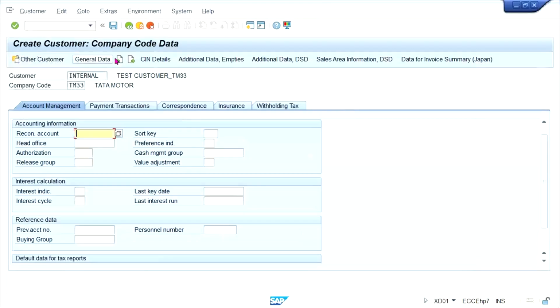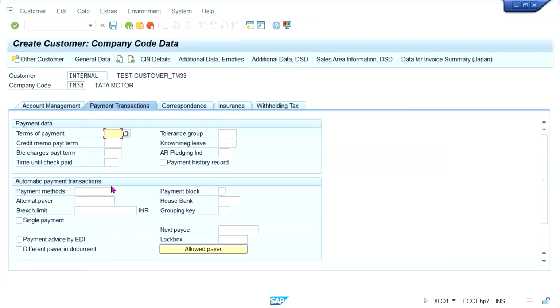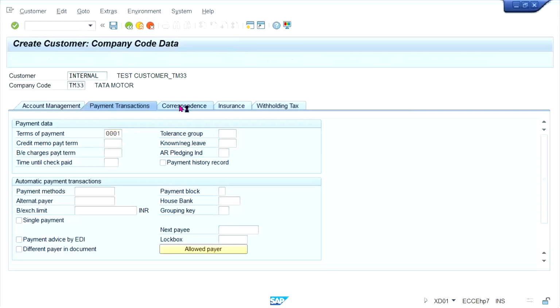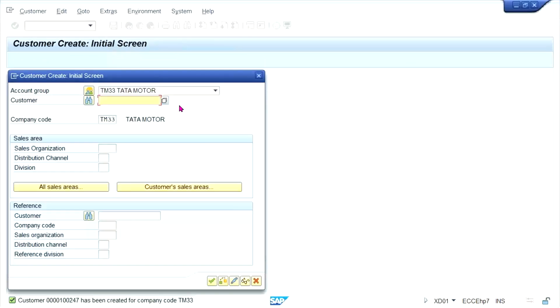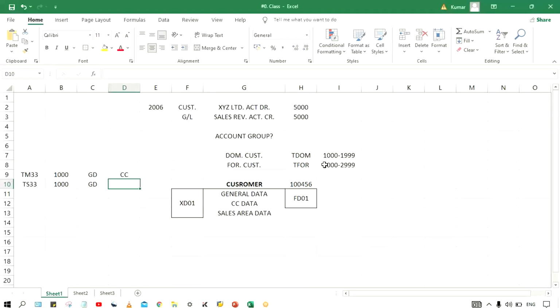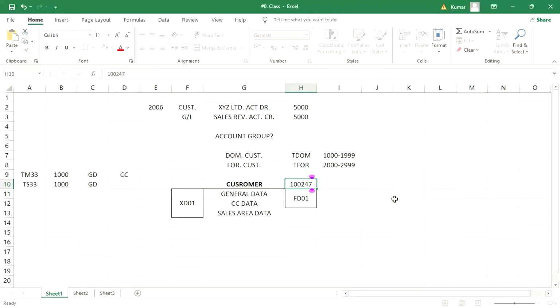You simply click on company code. Here the reconciliation account is 1005 and payment transactions 001. That's it. Correspondence and the rest is not going to be used right now; we will discuss it in detail in an upcoming session. Save it with Control S. So the customer is 247.